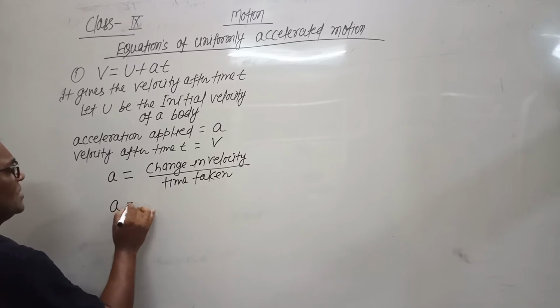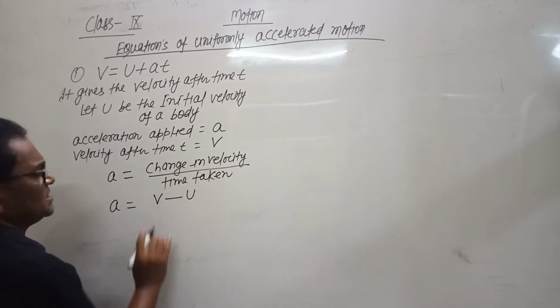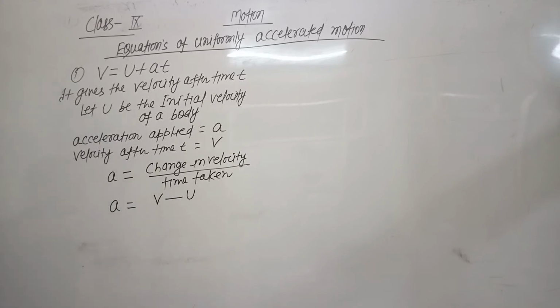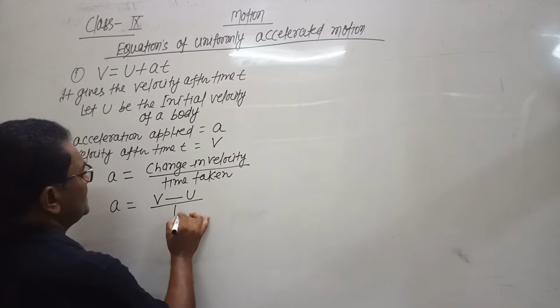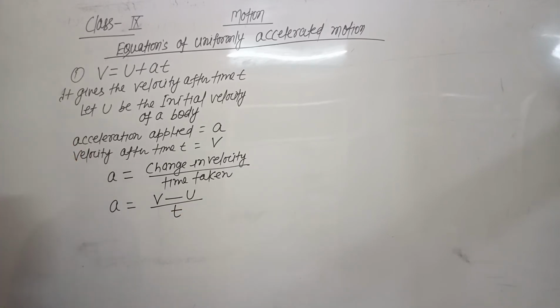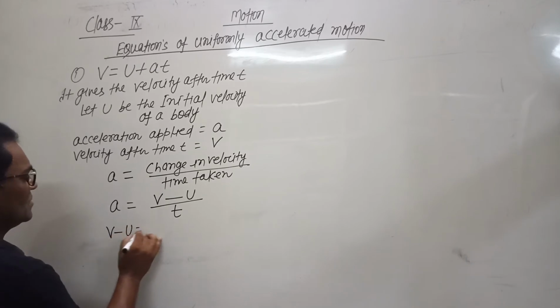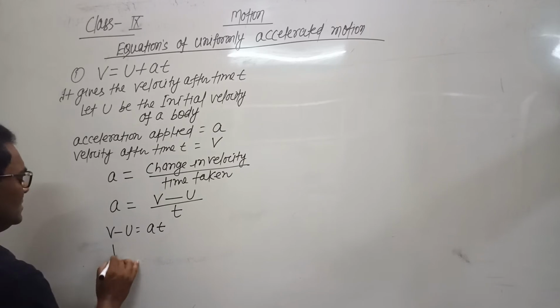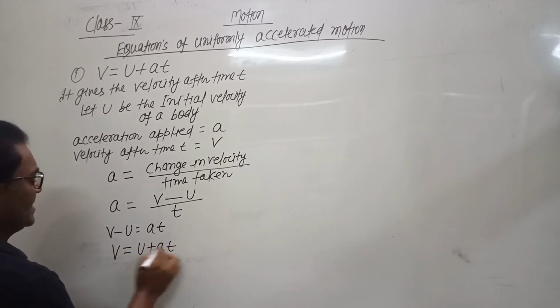Change in velocity means final velocity minus initial velocity. v is the final velocity, u is the initial velocity, and time taken is t. Now do cross multiplication. So v minus u equals at, and minus u will go to the right side. So it becomes v equals u plus at.